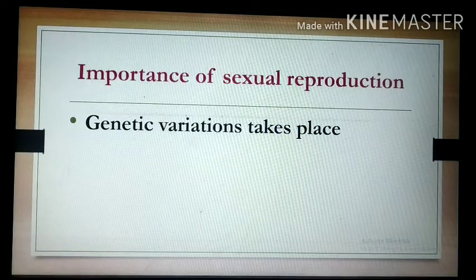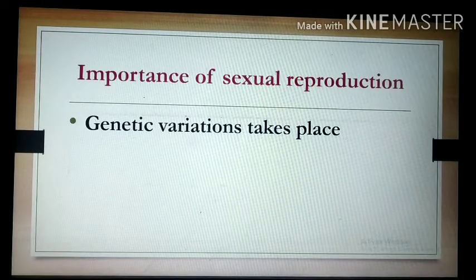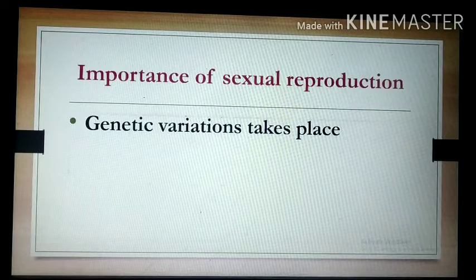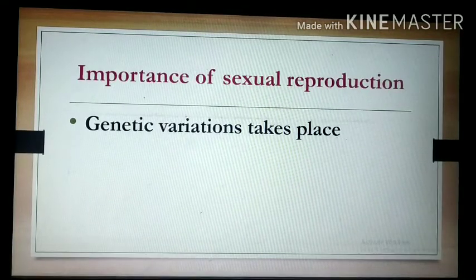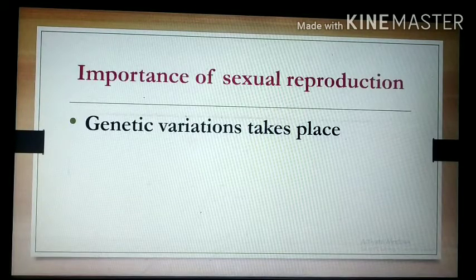As one gamete comes from the male and one from the female, with both parents involved, the newly produced organism shows different characters than the parents. So we can observe genetic variations, and because of that, we observe a variety of individuals.